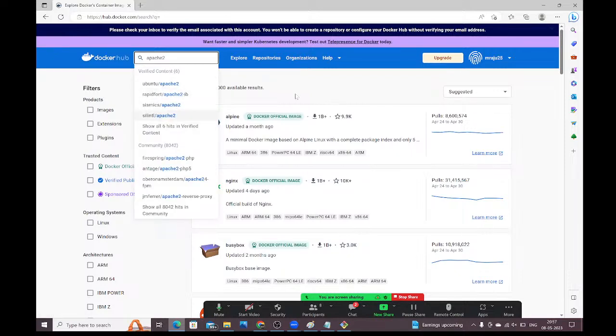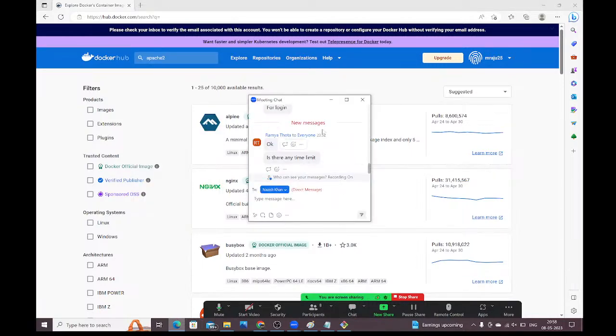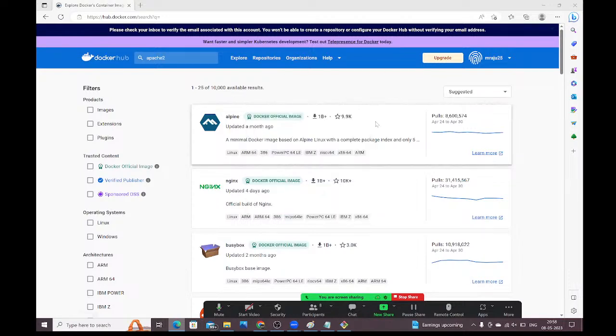All the open source softwares are available as images in the public repository. This Docker Hub is the public repository, guys, which contains all the open source softwares as Docker images. You can say this Docker public repository is like the Play Store, guys. In the Play Store, you will get all the softwares, or not? Can you download the softwares from the Play Store or not, guys? Same way, this Docker Hub also contains several open source softwares. As images, you can download those images and use them for your application. Understood, guys? How you have the Play Store, same way you have this Docker Hub. You can download the images from the Docker Hub and you can use them.